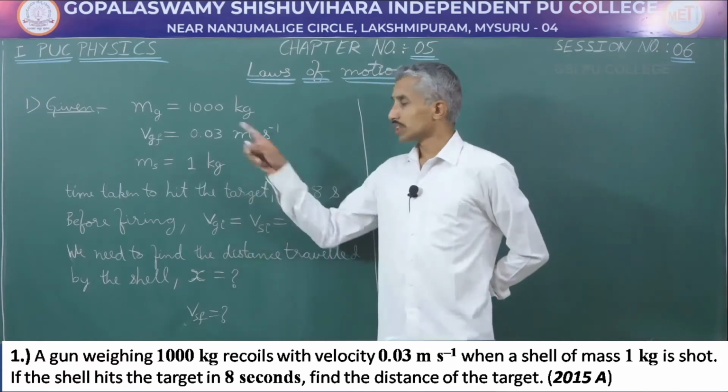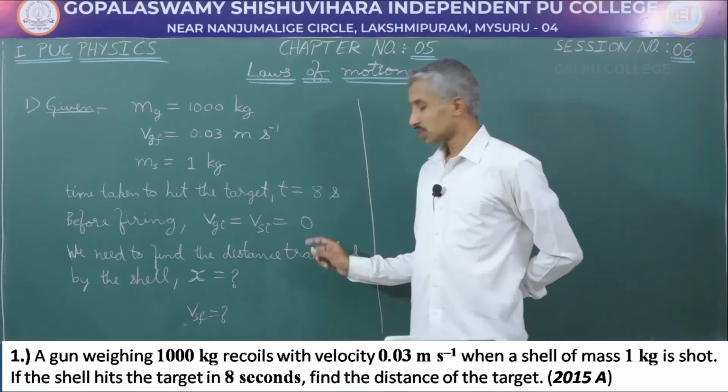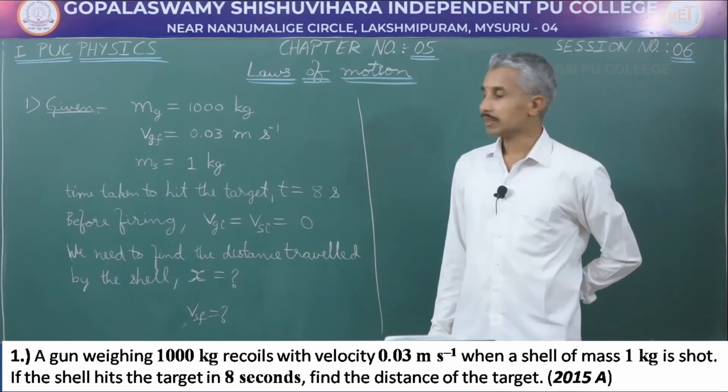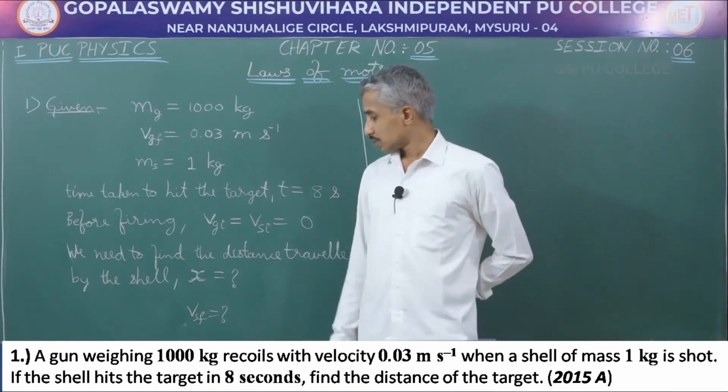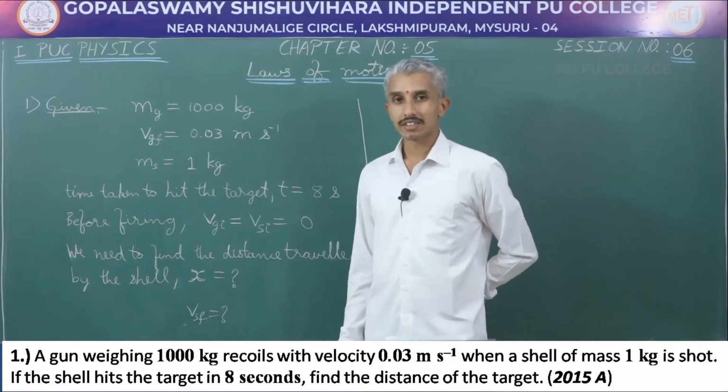Before firing, both the gun and the shell were at rest. So, initial speed of the gun and the shell both are going to be 0. Now, let us use law of conservation of momentum and finally find out what is the speed of the shell when it was being fired and what is the distance it travelled.